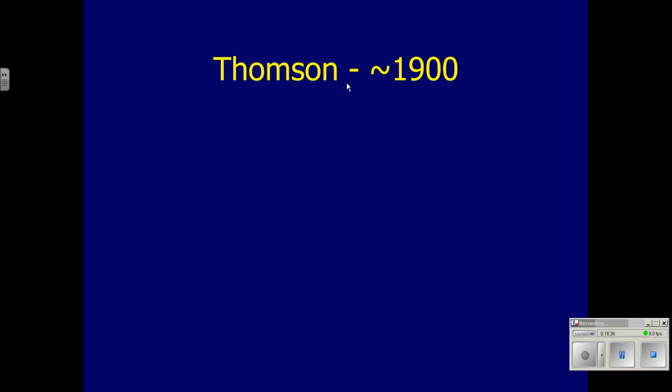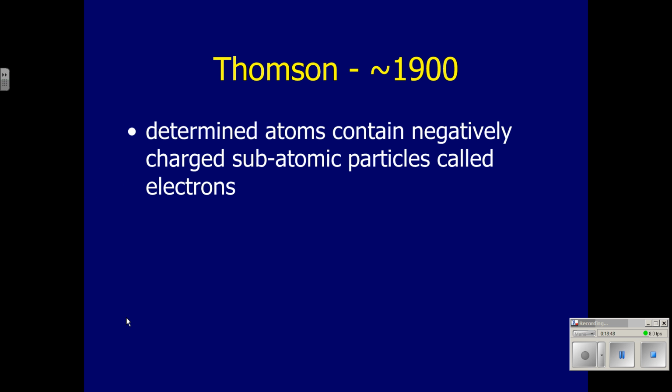He realized that they were coming from all of the atoms that made up those pieces of metal, that they were being ejected from the atoms. So he simply concluded that the atoms must be the origin of these little pieces called electrons. So electrons were found and originated in the atom.